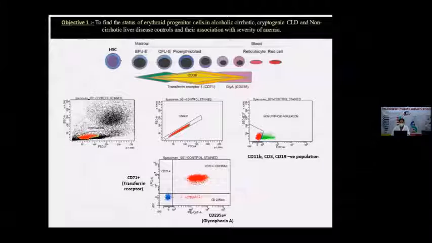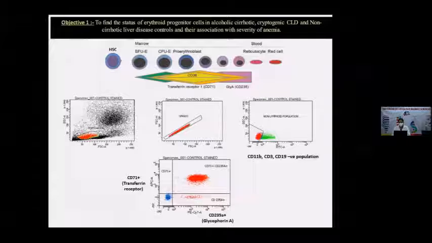Here, this is the normal erythropoiesis process, which I discussed earlier. To check this process, I used 2 markers. This is CD71, a transferrin receptor marker that appears on the early erythroid progenitor cells.